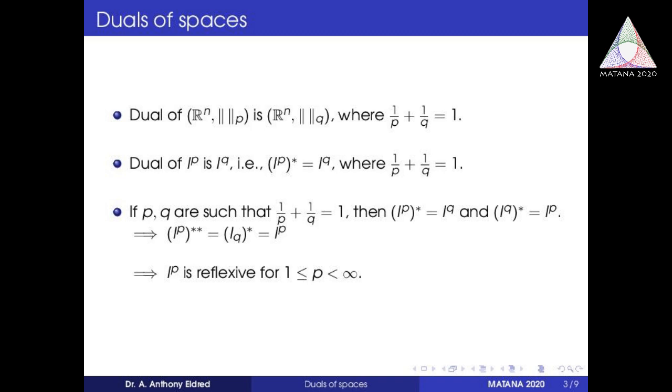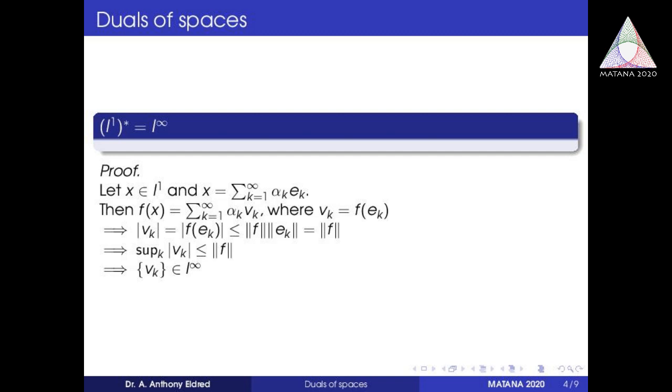And what about the spaces L^1 and L infinity? So we cannot apply this for L^1 and L infinity. Separately we have to show what is the dual of L^1 and whether L^1 is reflexive or not. So now we are going to show the dual of L^1 is L infinity, because we cannot apply the result dual of L^p is L^q, where 1 by p plus 1 by q equal to 1, because if you apply p equal to 1, then q is not a finite number. Therefore separately we have to show what is the dual of L^1.